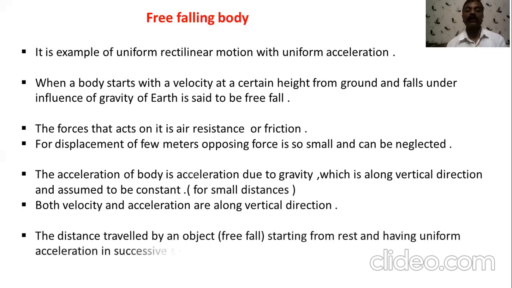Now, this is a very interesting property: the distance traveled in free fall goes on increasing with respect to time. So in successive seconds, that distance will go on increasing. In the first second, suppose it travels 1 unit, then in the second second it will travel 3 units, and in the next second it will travel 5 units. So it goes on increasing in terms of odd numbers.